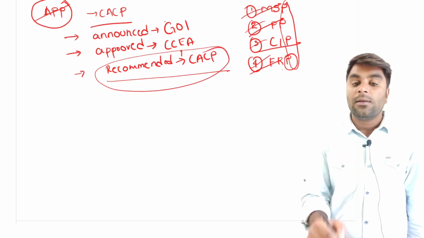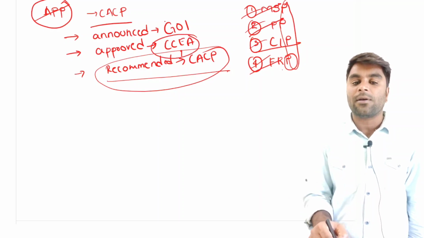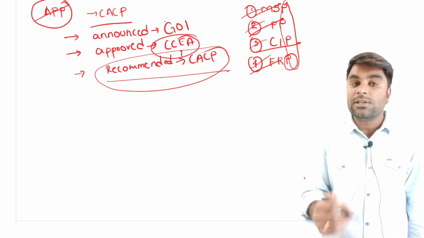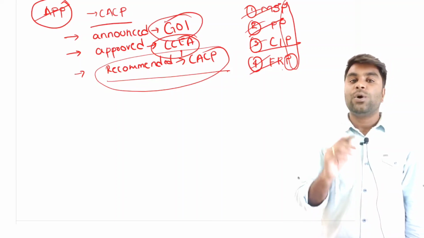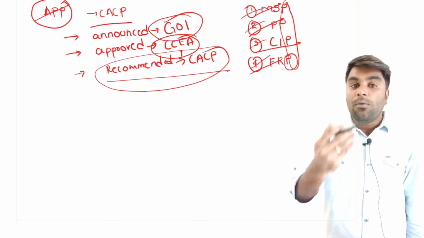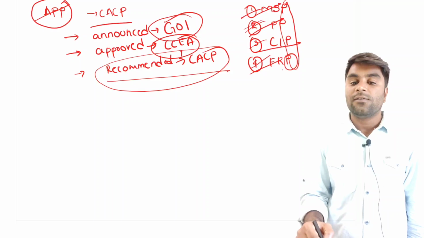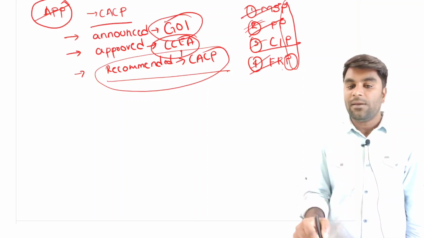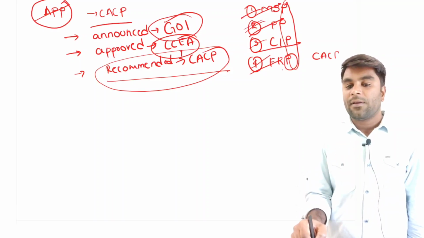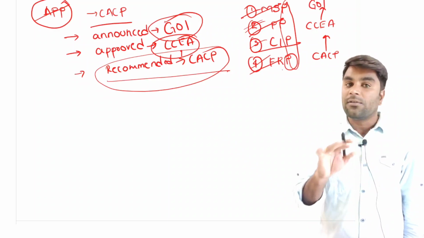Who will recommend this? CACP. To whom will it recommend? It will recommend it to the Cabinet Committee on Economic Affairs. And who will announce these prices? The Government of India. So, on the recommendations of the CACP, on the approval of the Cabinet Committee on Economic Affairs, the Government of India is going to announce these four important prices. I hope it is very clear.